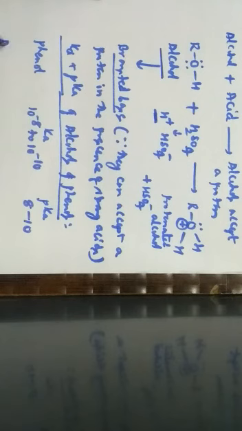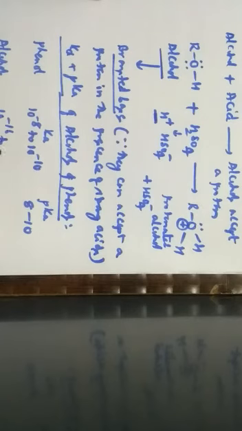Alcohols have a Ka value of 10 to the power of minus 16 to 10 to the power of minus 18, and the pKa value of alcohols ranges from 16 to 18.